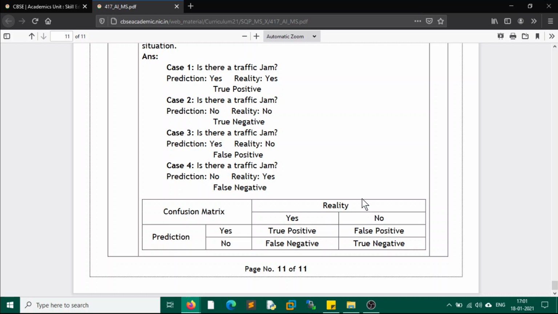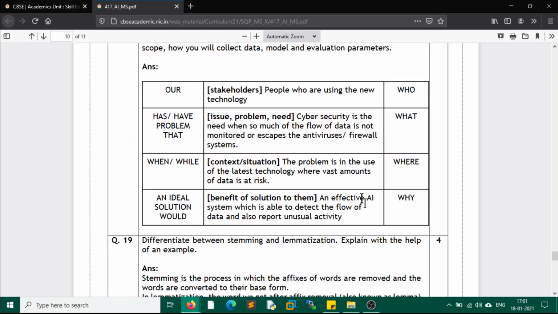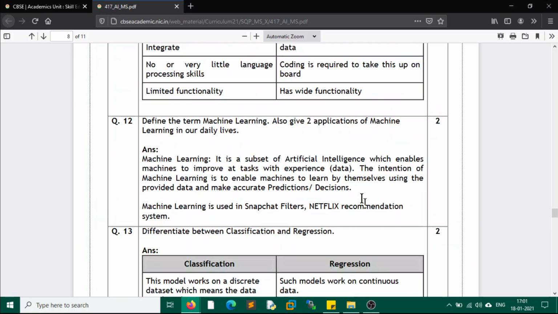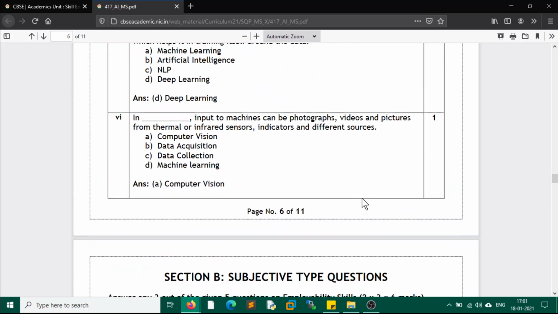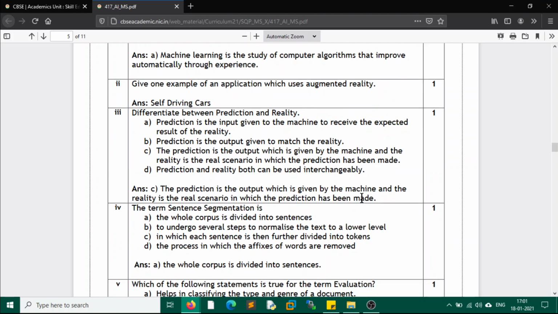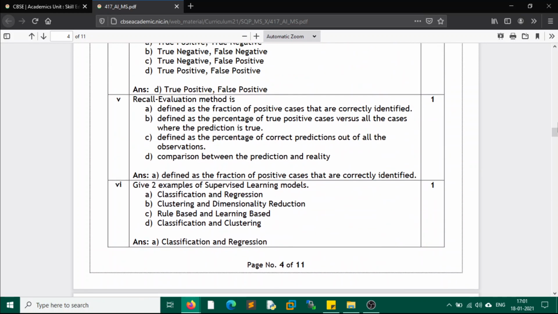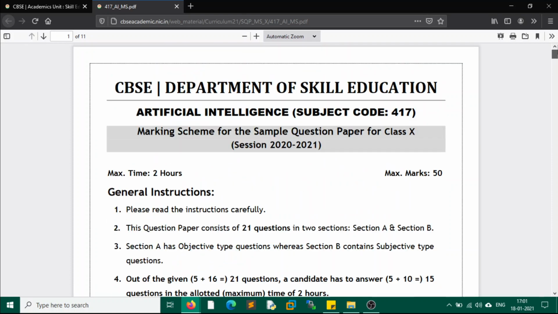So thus we have covered the sample question paper of CBSE AI. I hope you enjoyed this video and you have understood most of the things, at least the structure of the question paper which is going to come in your board examination. So best wishes for your examination.